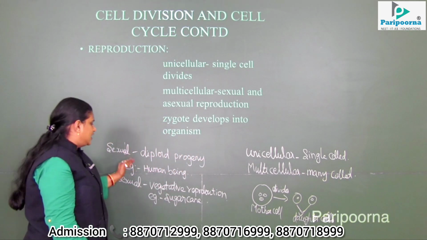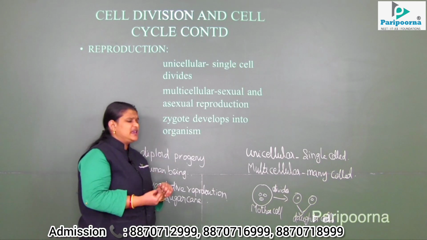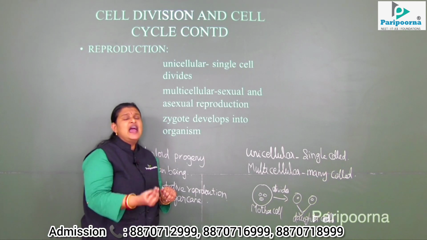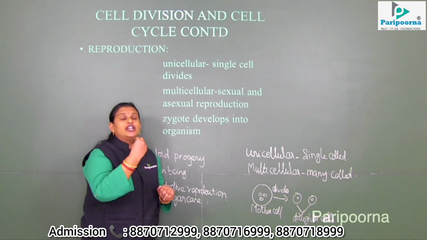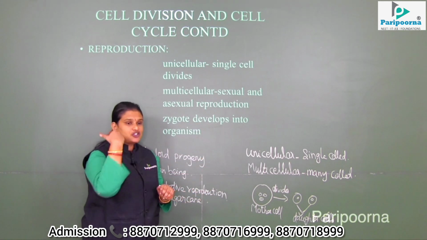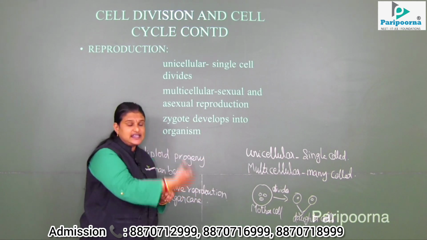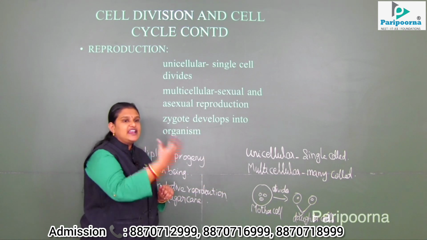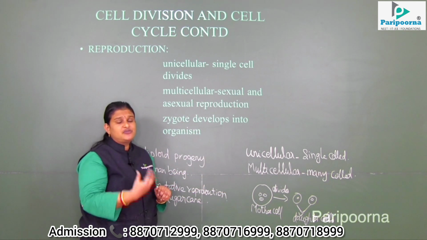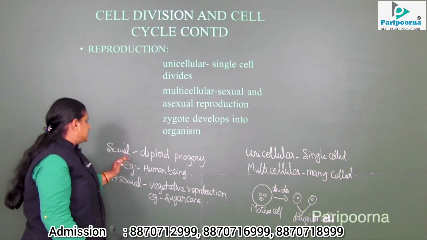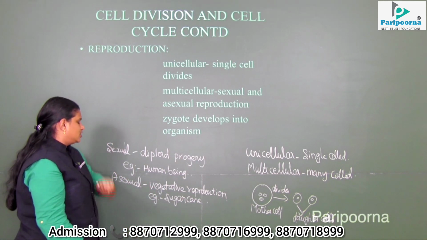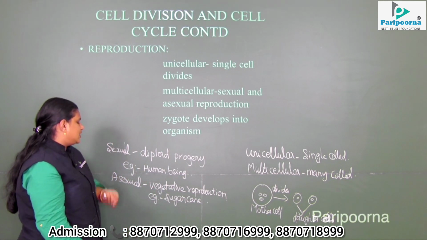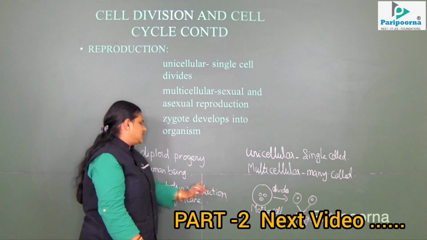For example, we can take human being. So human being starts its life in the mother womb as a single cell. After it goes through many cell divisions, blastocyst stage, that is 8 cell stage, then 16 cell stage, blastomere, and finally within 10 months it develops into a full human being. That is, we can finally take the example of sexual reproduction. And asexual reproduction is nothing but vegetative reproduction.